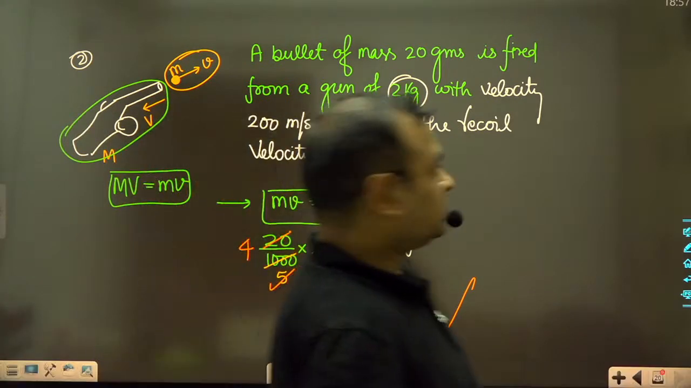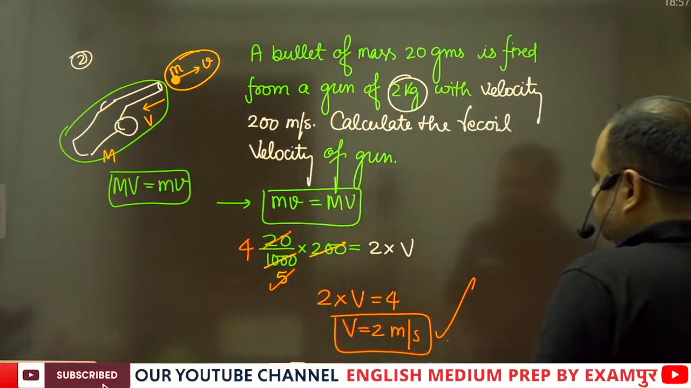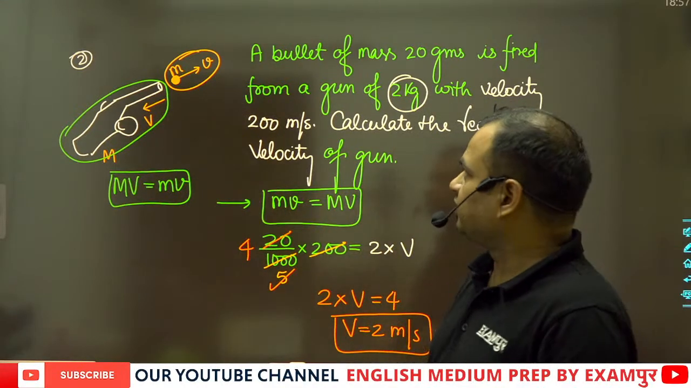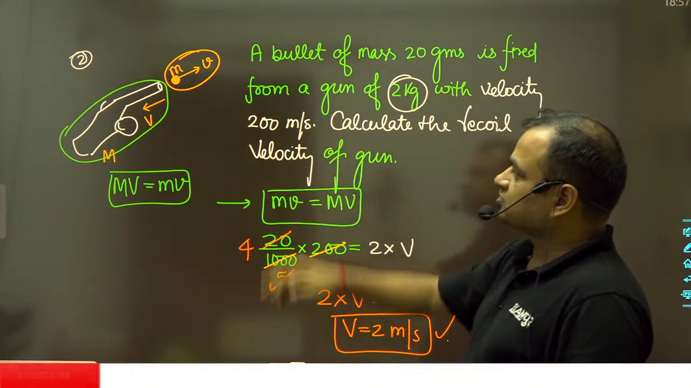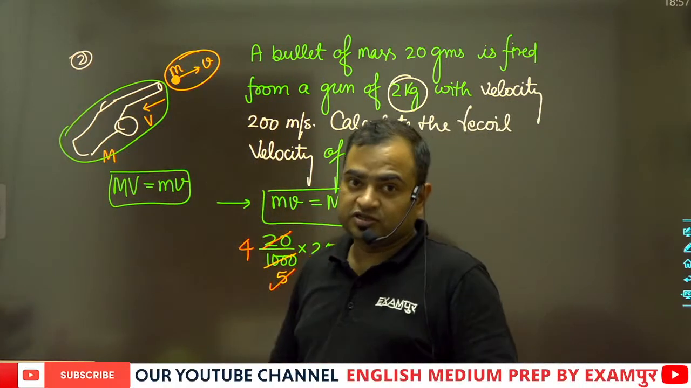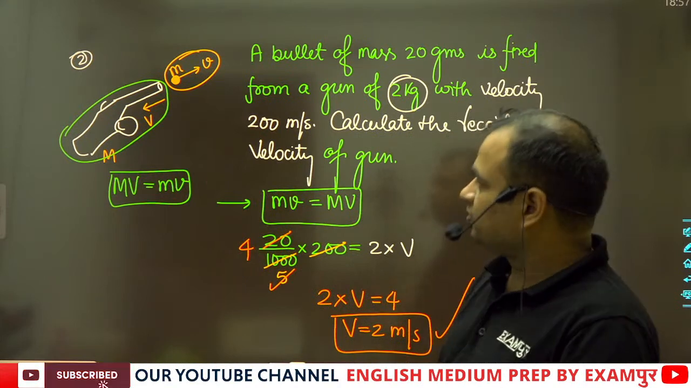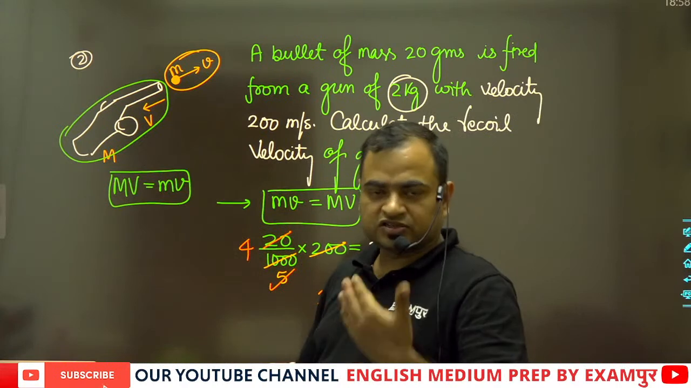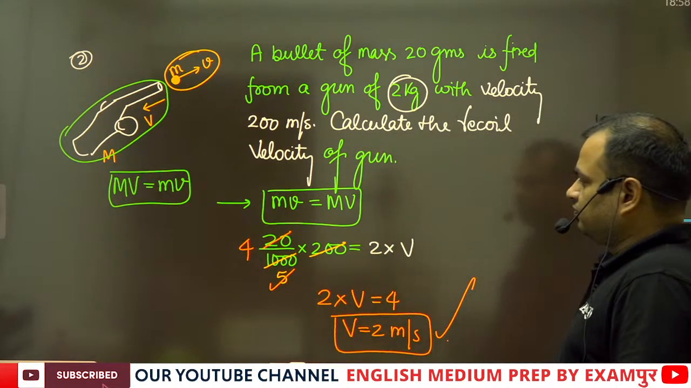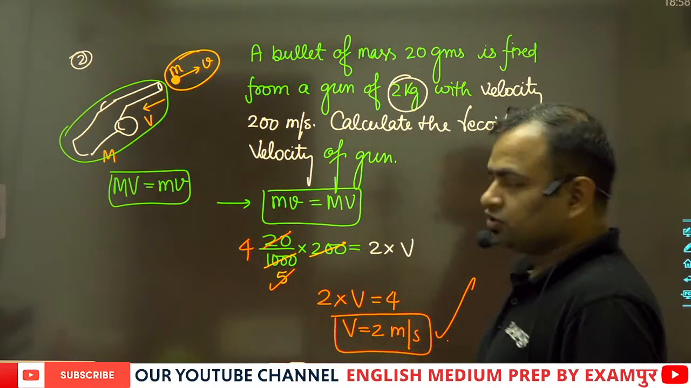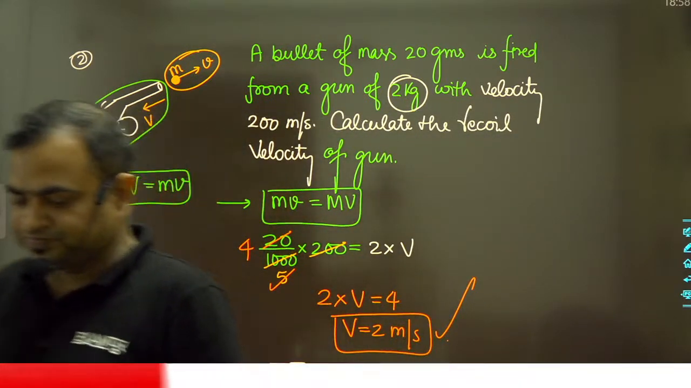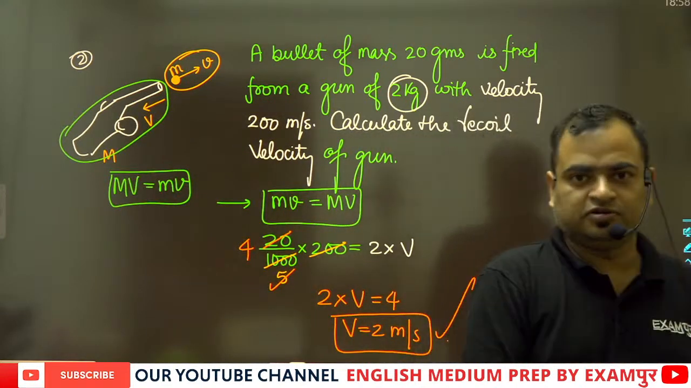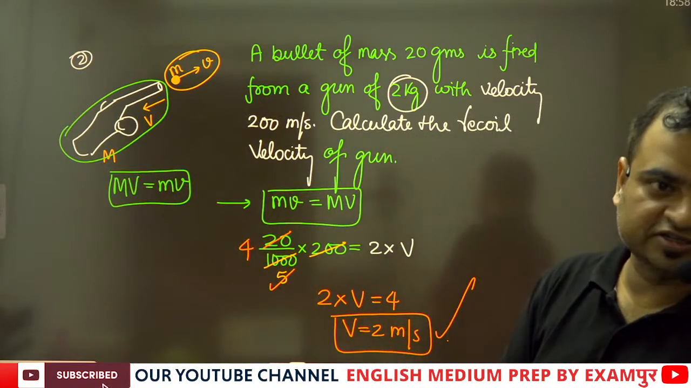So this is the correct answer. It means if the bullet of mass 20 grams is fired with velocity 200 meters per second, then the gun of mass 2 kilograms will have a recoil velocity of 2 meters per second.